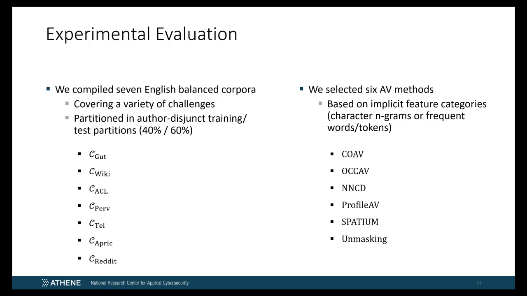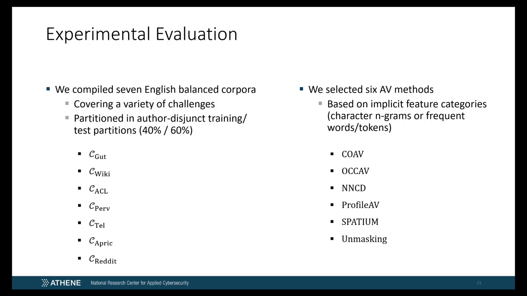To evaluate our approach, we compiled 7 English AV corpora and selected 6 well-known AV methods that have shown their potential in various studies and published papers. The corpora cover a variety of challenges, such as texts of authors written in different time periods, texts with an excessive use of slang, or texts with no cohesion. Note that all corpora are balanced, meaning the amount of same author verification cases equals the amount of different author verification cases. Furthermore, each corpus was partitioned into author-disjunct training and test partitions, covering 40% and 60% of the original corpus respectively. Of our chosen methods, all are based on implicit feature categories and are thus susceptible to topic influences.